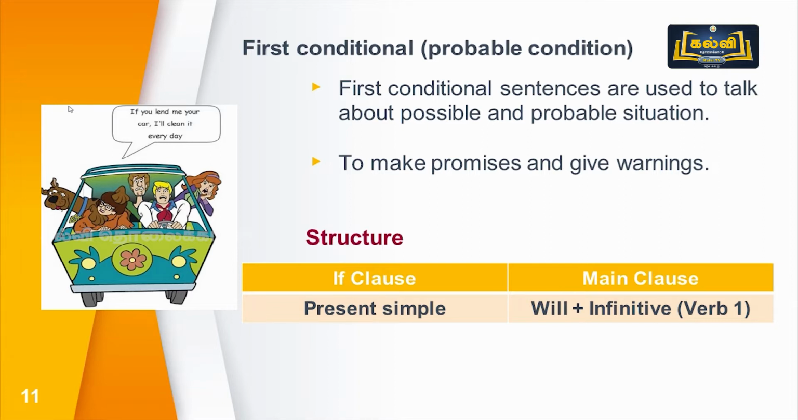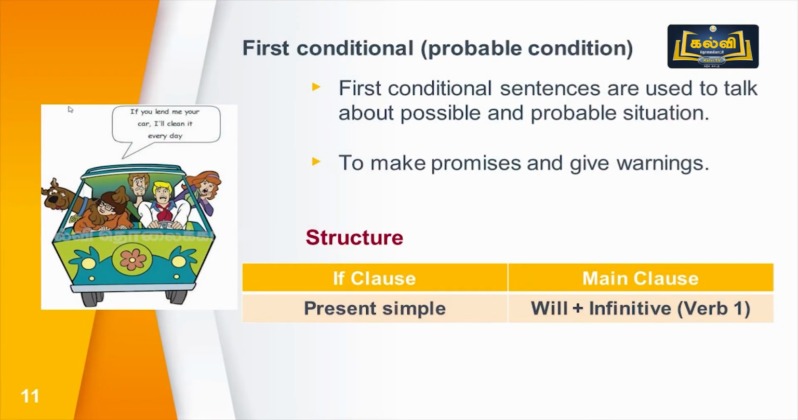Possible situation. If this happens, that will happen. That is the possible situation. If you work hard, you will pass. So these are things that are likely to happen in the future. This is called first conditional sentences.